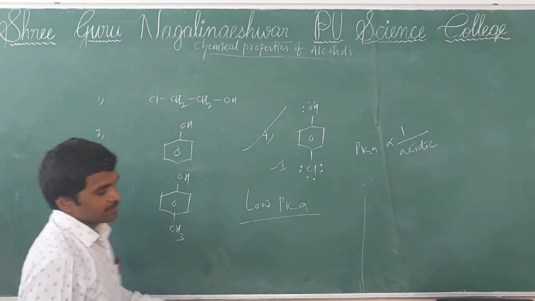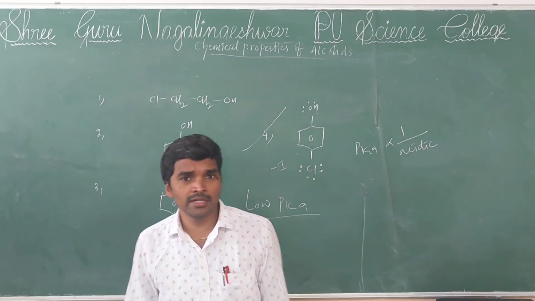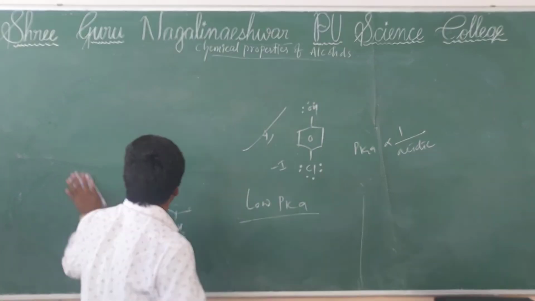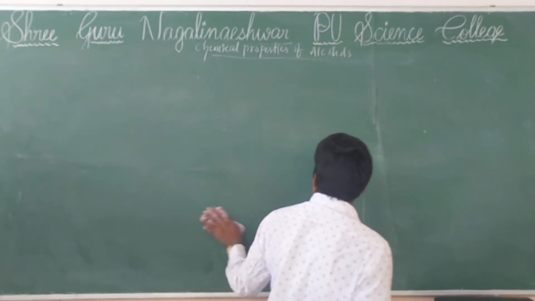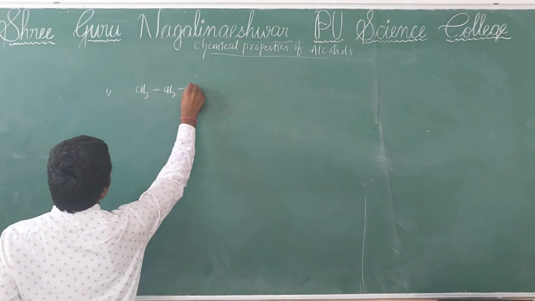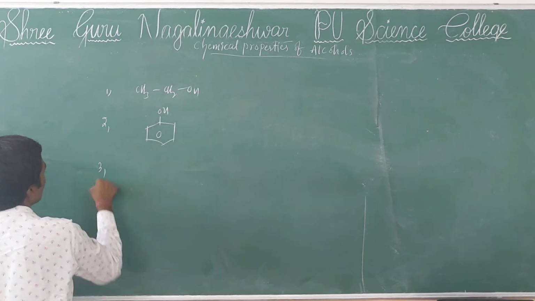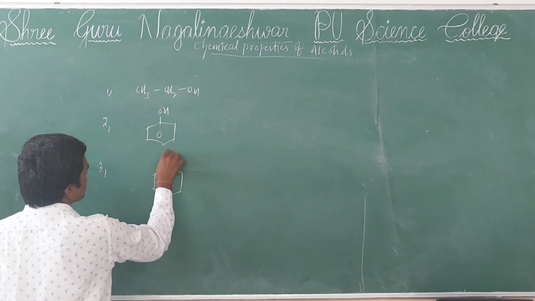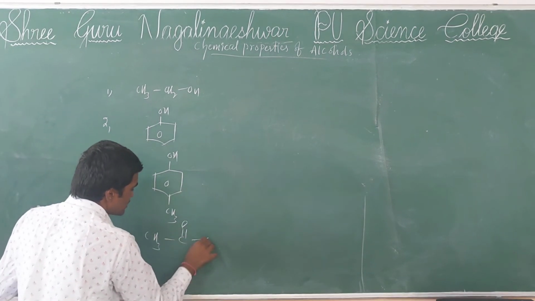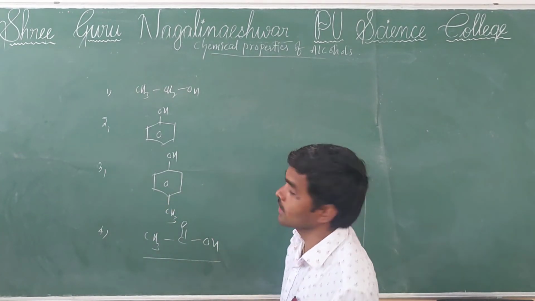So on the basis of acidic nature, we'll discuss these types of questions. The last, final question. Here I am taking CH3CH2OH, ethanol, second one phenol, third one, and the last one I am introducing here, ethanoic acid.